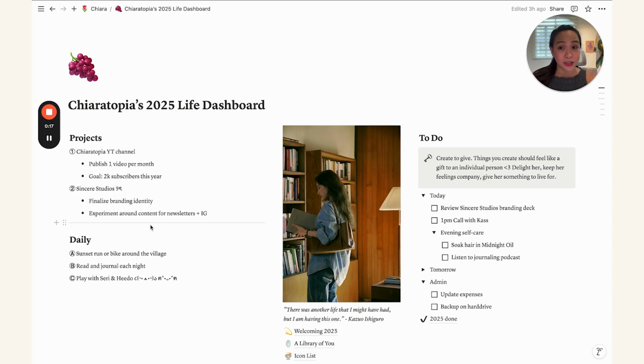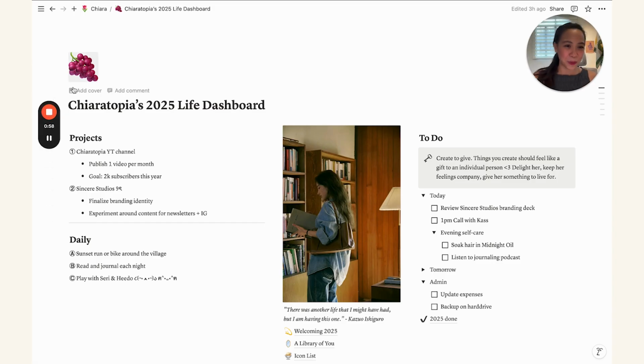This is the very first time that I'm ever sharing a Notion template, and something that is so dear to me, which is my Life Dashboard. I have been working on a Life Dashboard on Notion for around 5 years now. This 2025 is the 6th year that I'll be referencing a Life Dashboard every single day for my tasks and my projects and such. So I am so excited to walk you through how I use it and how you can customize your very own Life Dashboard.